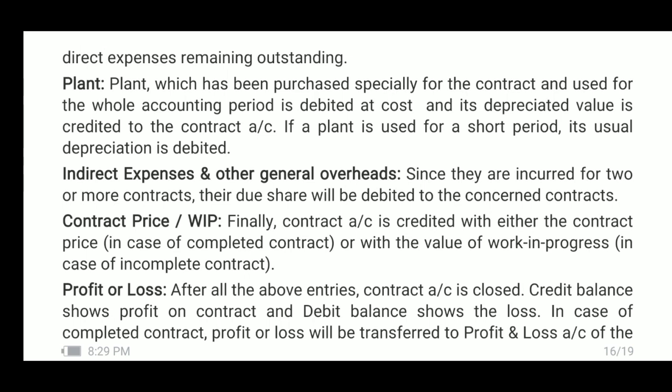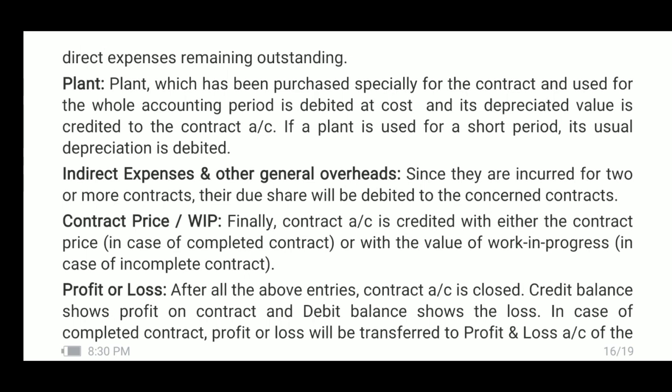Contract price or work in progress. Finally, after entering all the expenses on the debit side of the contract, contract account is credited with either the contract price or with the value of work in progress. See, in the case of completed contract, contract account is credited with the contract price. In the case of incomplete contract, contract account is credited with value of work in progress.